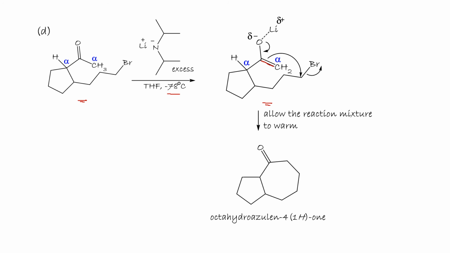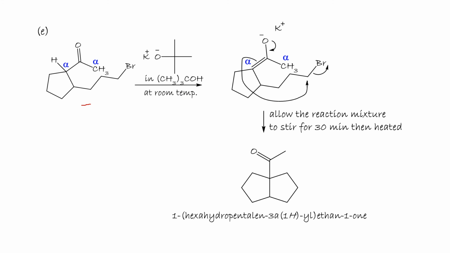Allowing the reaction mixture to warm, this enolate double bond will attack the partially positive carbon of the alkyl bromide here, kicking the Br minus out to form the octahydroazulen-1(2H)-one.